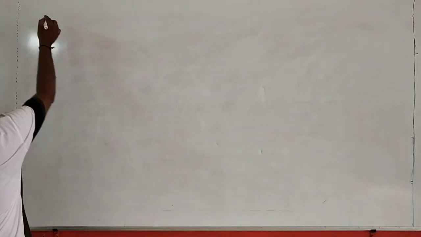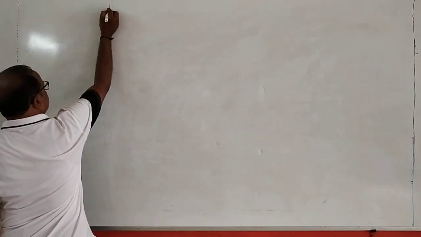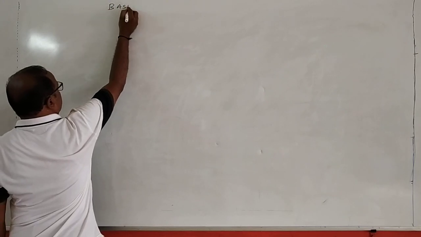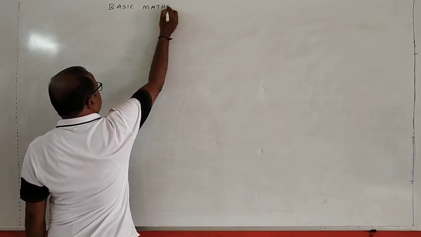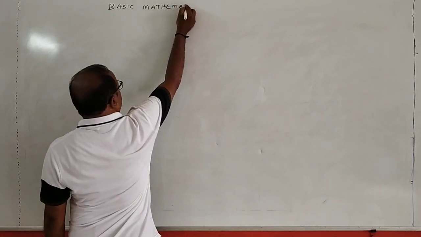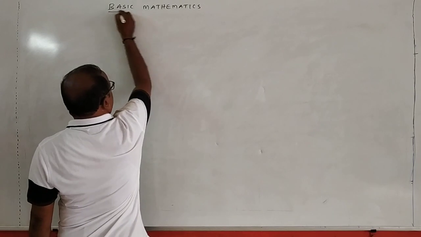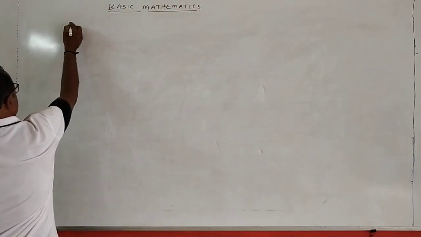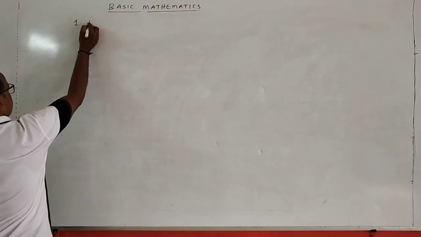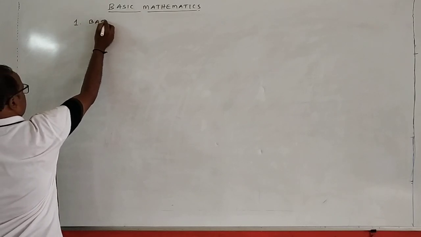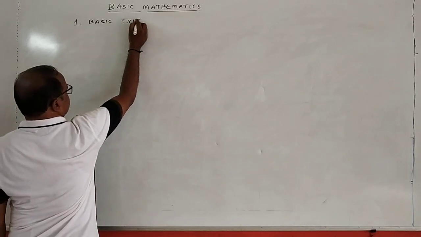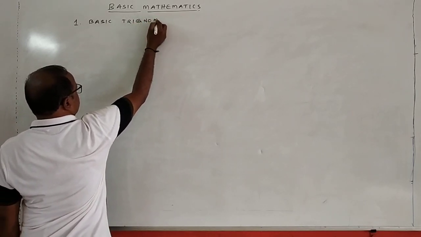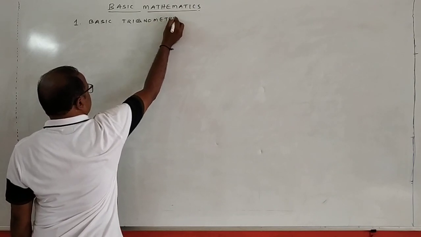See, for example, see here, basic mathematics. In these basic mathematics, the first concept is basic trigonometry.